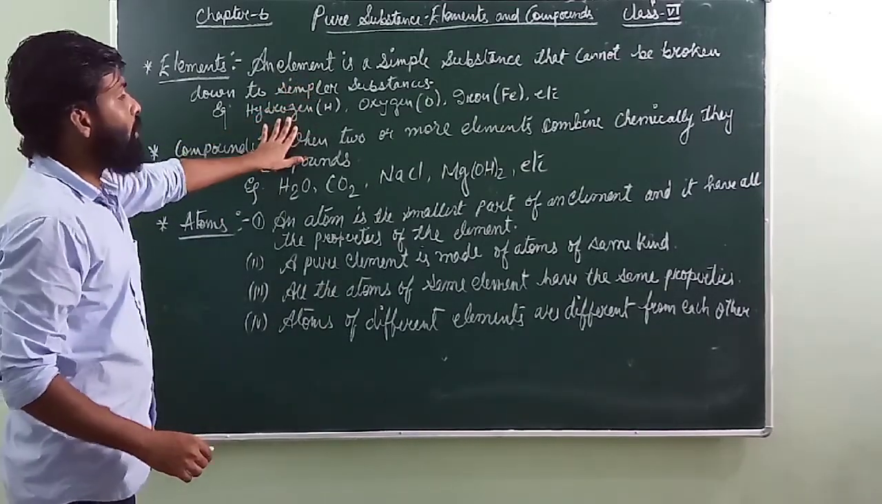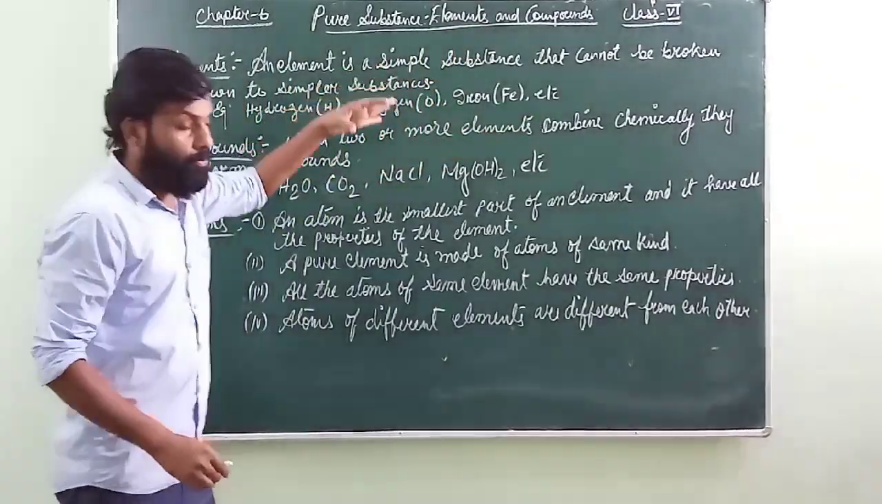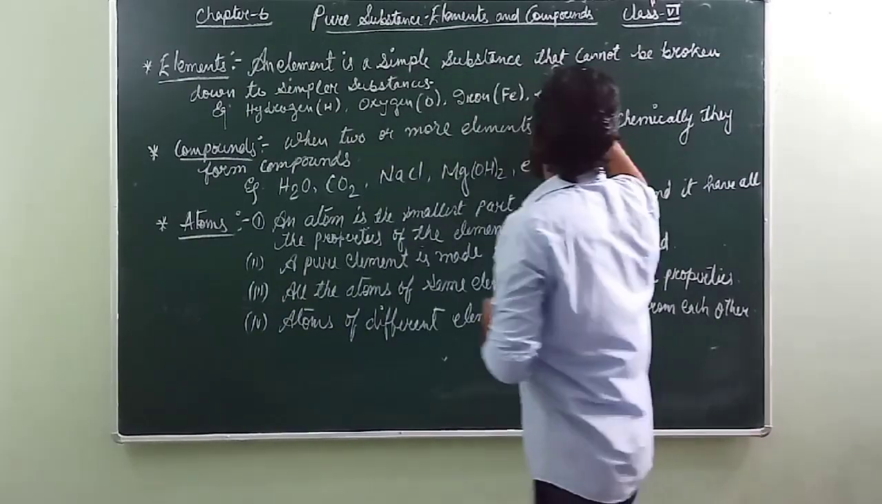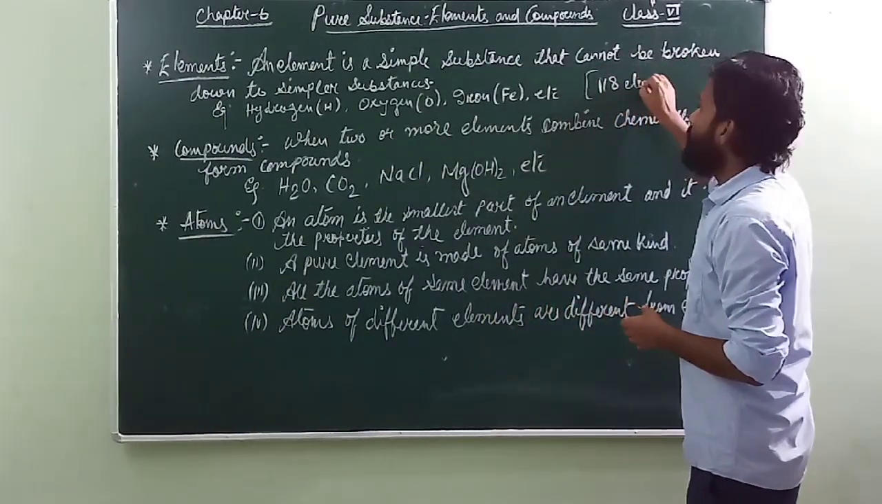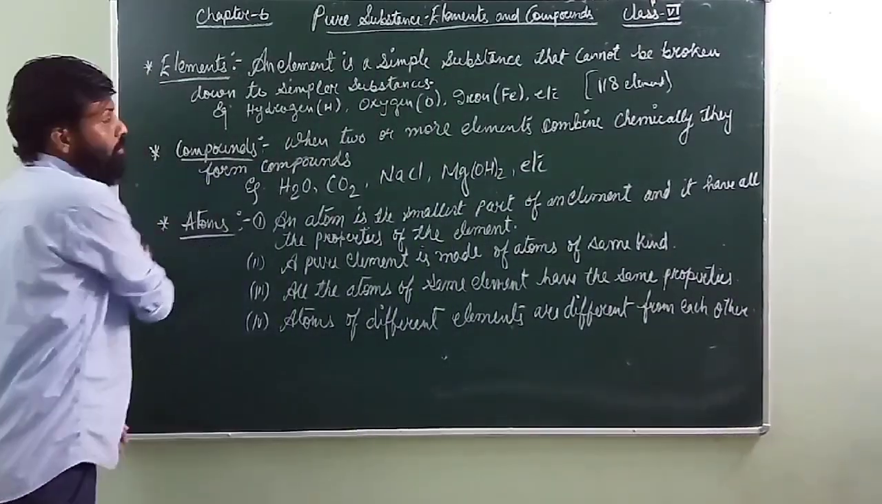For example, I have given hydrogen, oxygen, iron, and there are many more. If you look in the book, you will see that there are 118 elements in total. We have discussed only a few of them. Now, the next topic is compound.